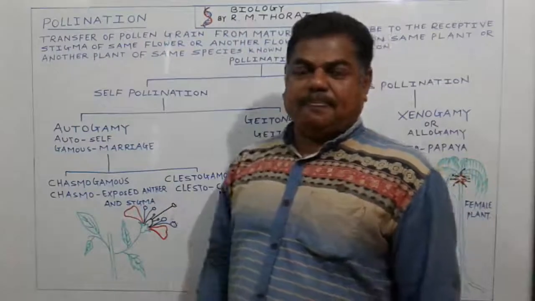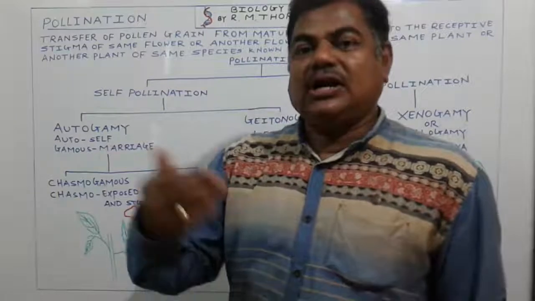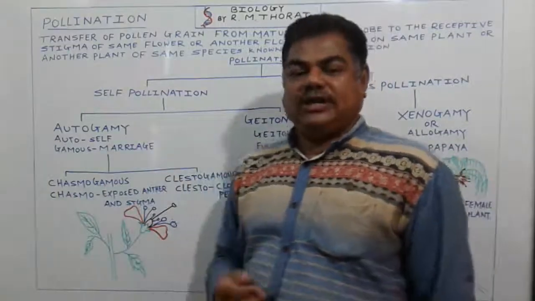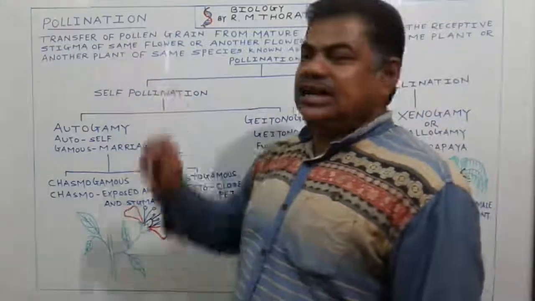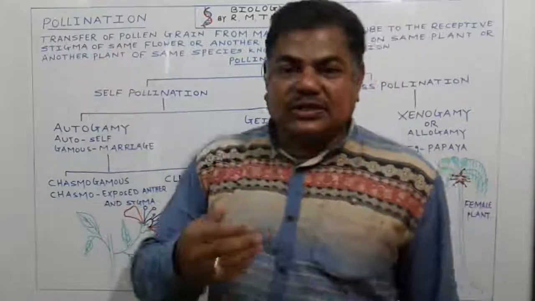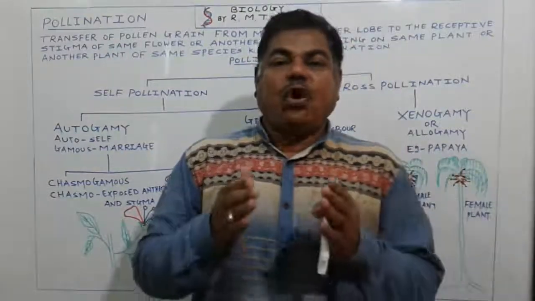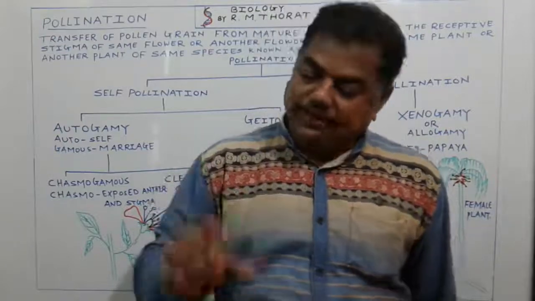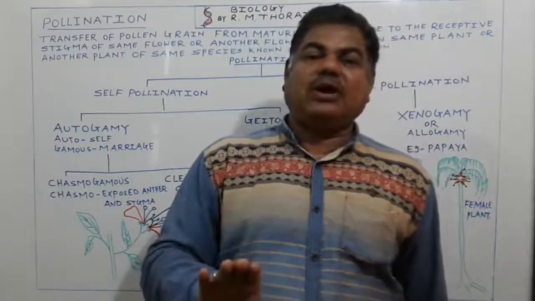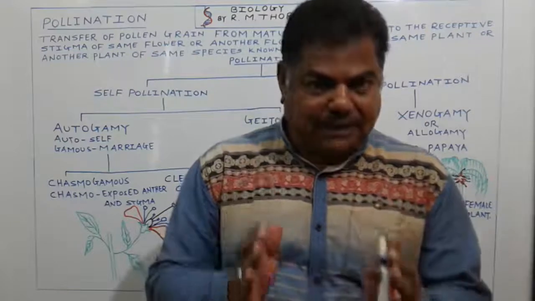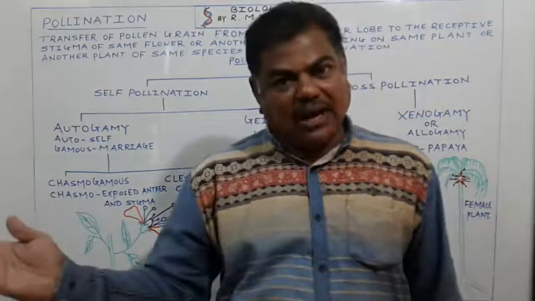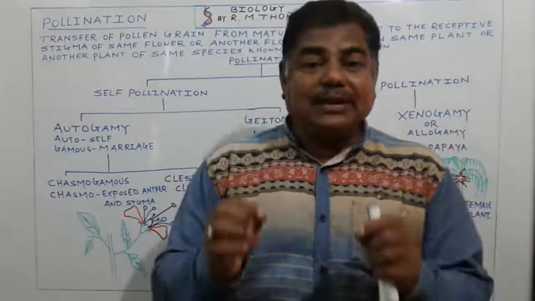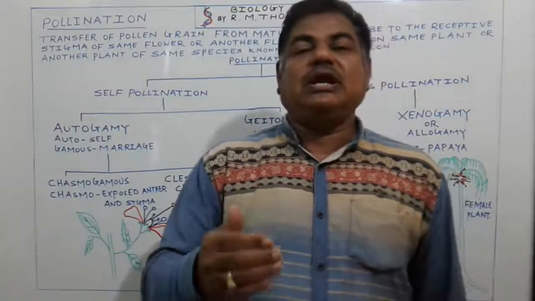Pollination. Pollen transfer. Pollination is a process. Pollination is defined as transfer of pollen grain from mature anther lobe to the receptive stigma of same flower or another flower bearing on same plant or another plant of same species. We call it pollination.